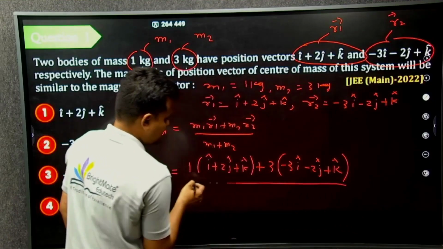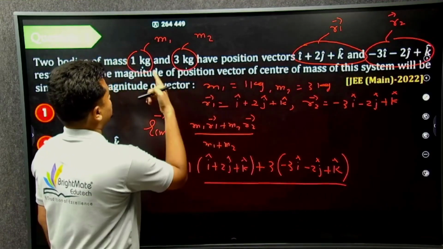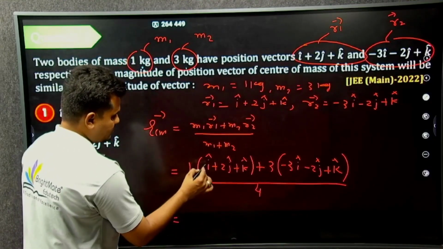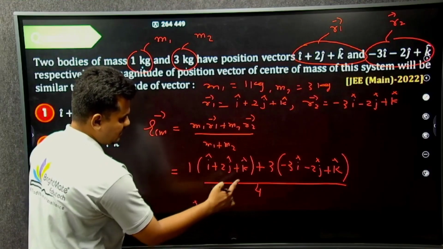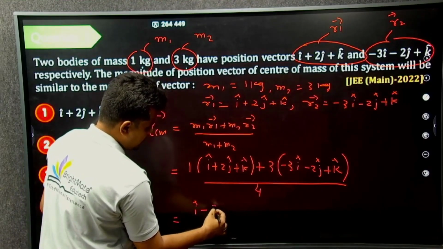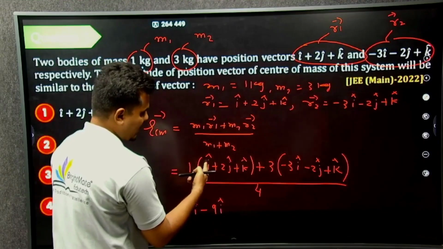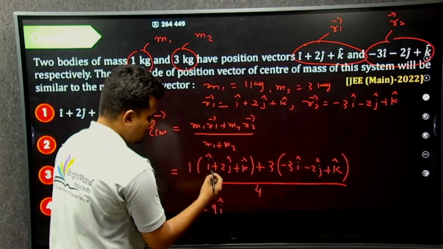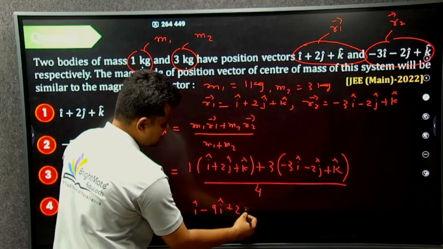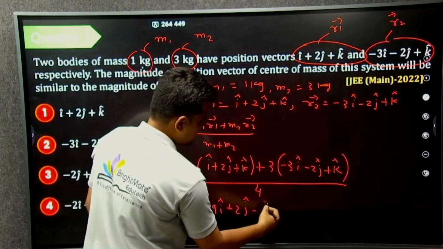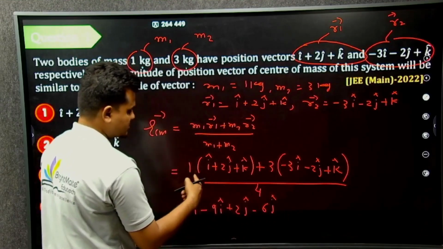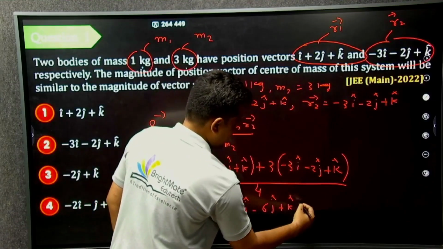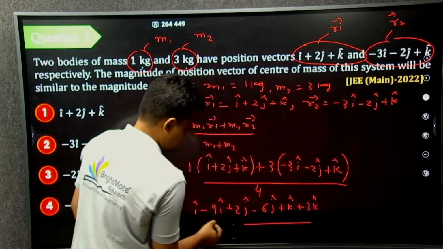What is the total mass of the object, m1 plus m2? 1 plus 3, that is 4. Now 1 into i is i cap, and 3 into minus 3 is minus 9 i cap, because both are i coordinates and we are adding these vector quantities. Again 1 into 2 is 2j, and 3 into minus 2 is minus 6j. Next 1 into k is k cap, and 3 into k is plus 3k cap, all divided by 4.